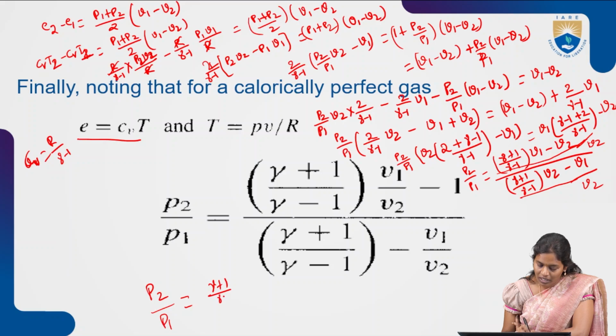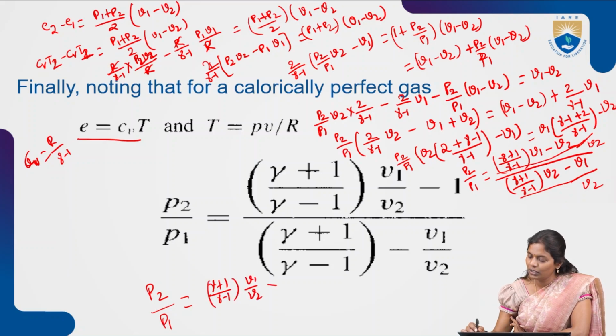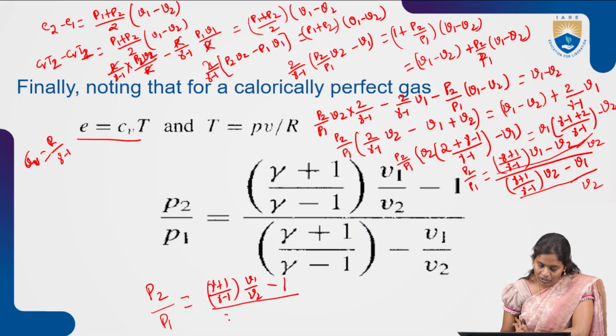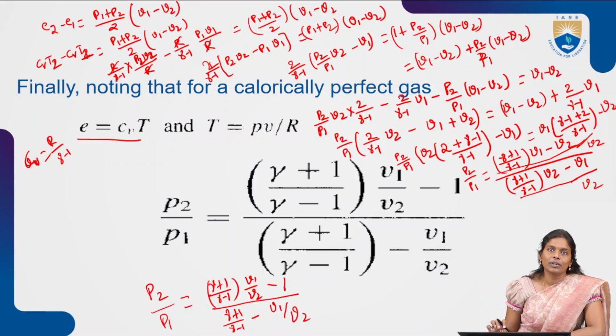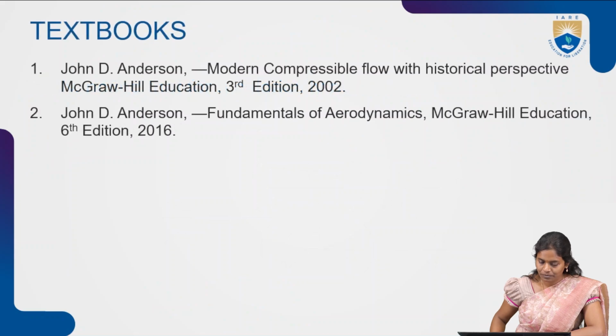Gamma plus 1 by gamma minus 1 into V1 by V2 minus 1, divided by, here V2 by V2 will be 1, then the down expression is gamma plus 1 by gamma minus 1 minus V1 by V2. So this is nothing but the expression, for the calorically perfect gas, in terms of the pressure ratio.